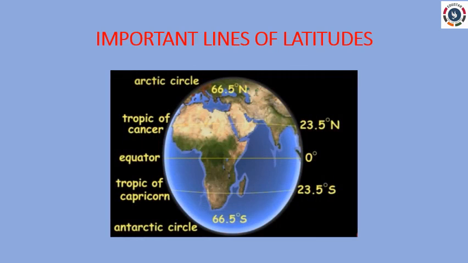Next we will see about important lines of latitude. Other than the equator 0°, the North Pole 90° north and the South Pole 90° south, there are 4 other important parallels. These are Tropic of Cancer 23 1/2° north, Tropic of Capricorn 23 1/2° south, Arctic Circle 66 1/2° north and Antarctic Circle 66 1/2° south. Hope you remember this.